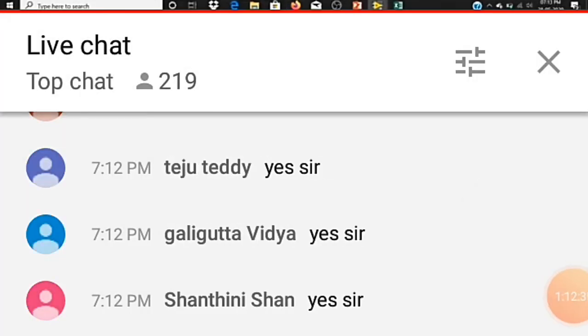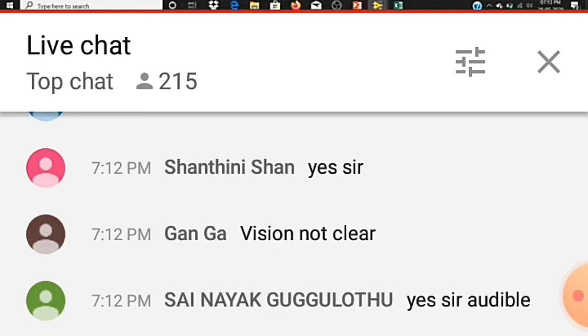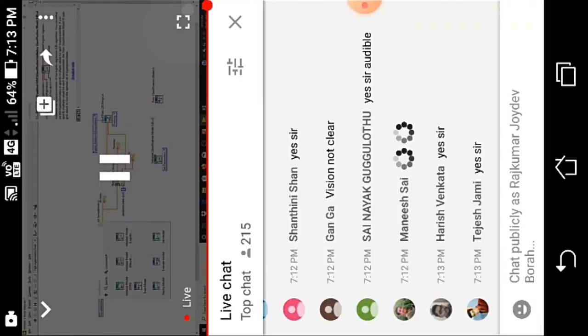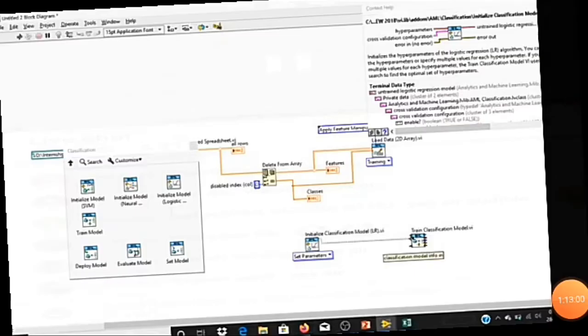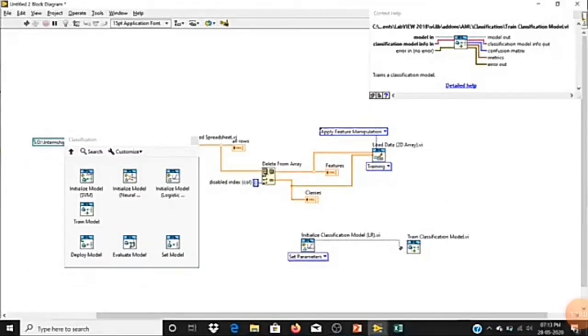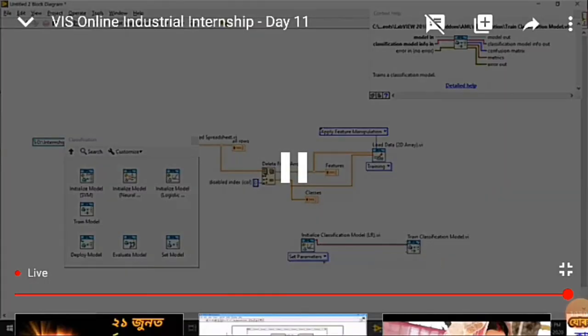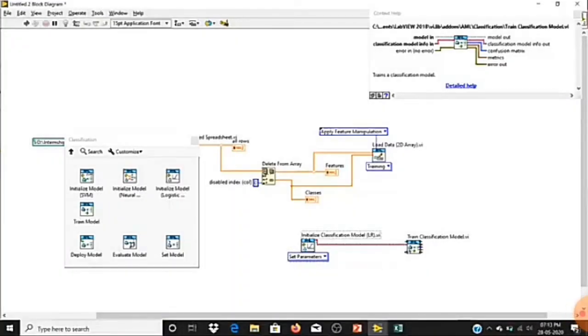So yes, we have initialized our classifier model. Next stage is we have to train our model. So let me take this train model function. Here I'll just pass the reference, like which method I'm going to use. And to pass the reference of training data, I'll take a reference from load data.